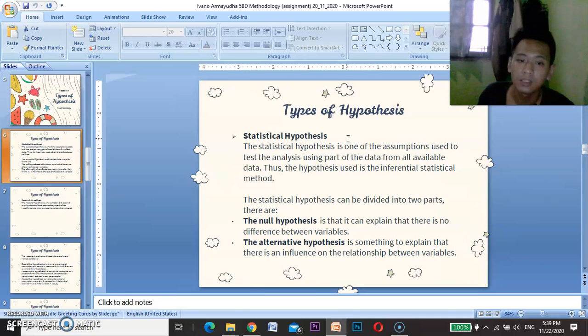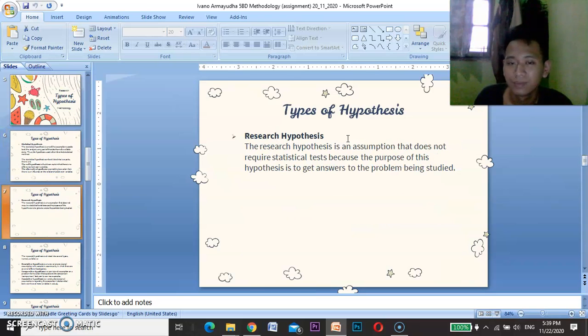The alternative hypothesis explains that there is an influence in the relationship between variables x and y, and its result will be used as the basis for searching research data.